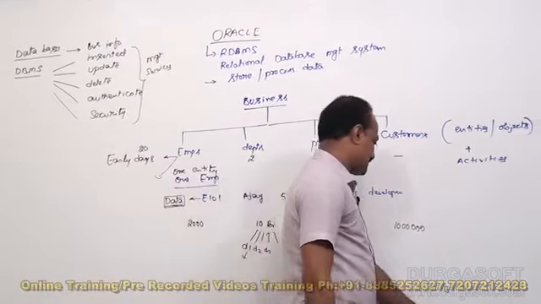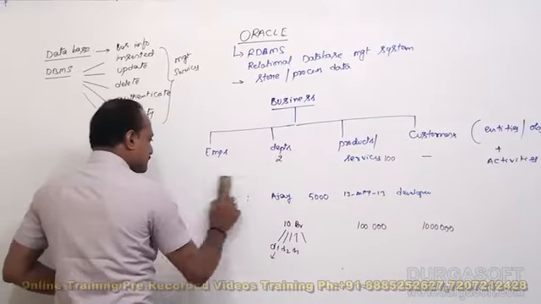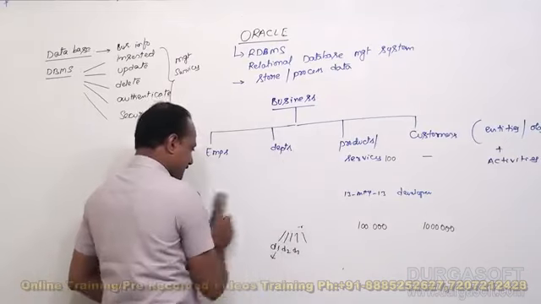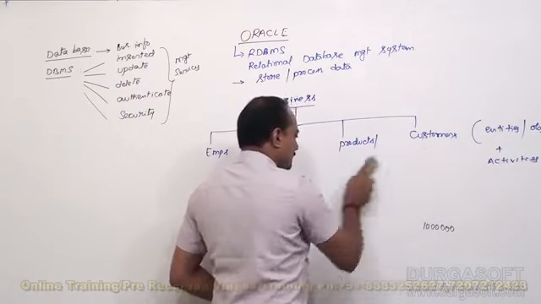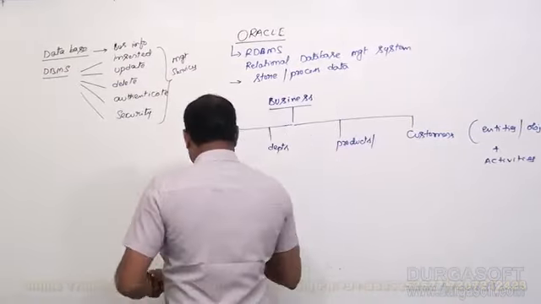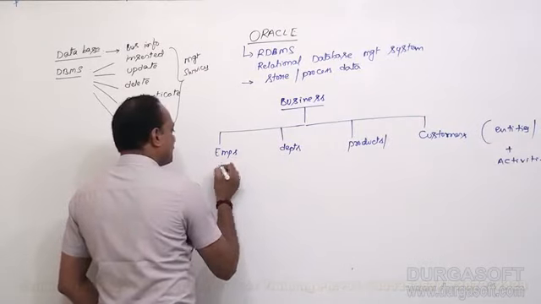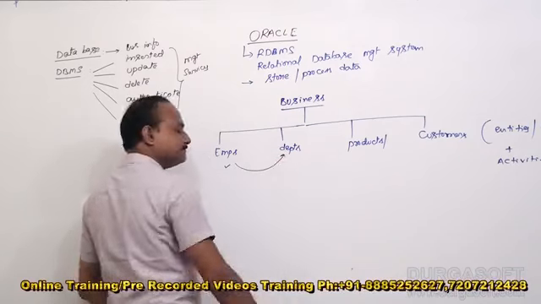Now I am introducing RDBMS. What is RDBMS? Relational database management system. Here in RDBMS, a new term is there: relational. What is relation? Let us consider employees. Each employee must work in a department.